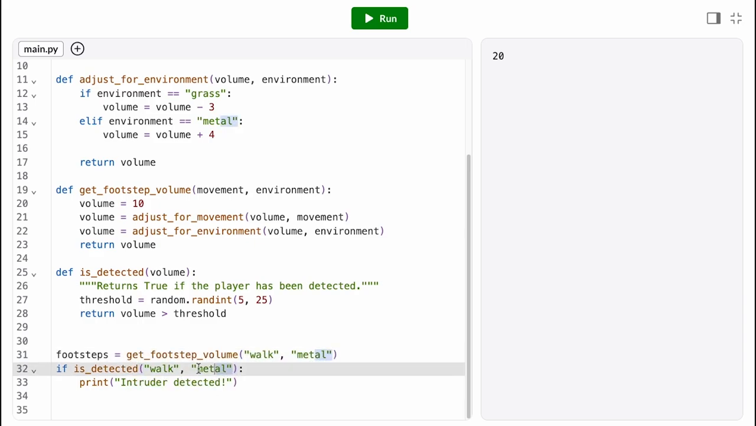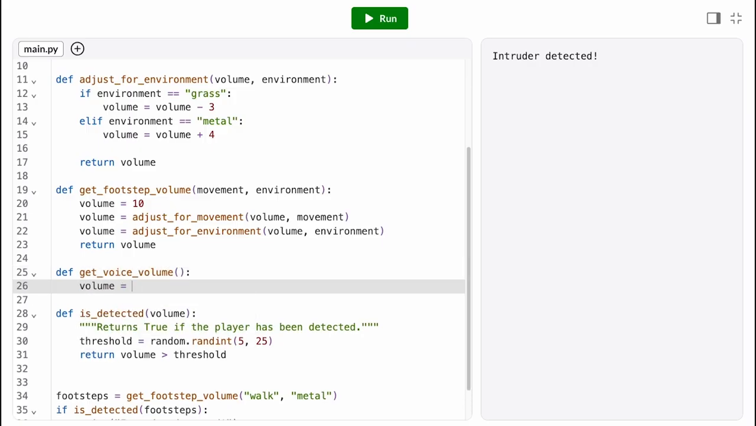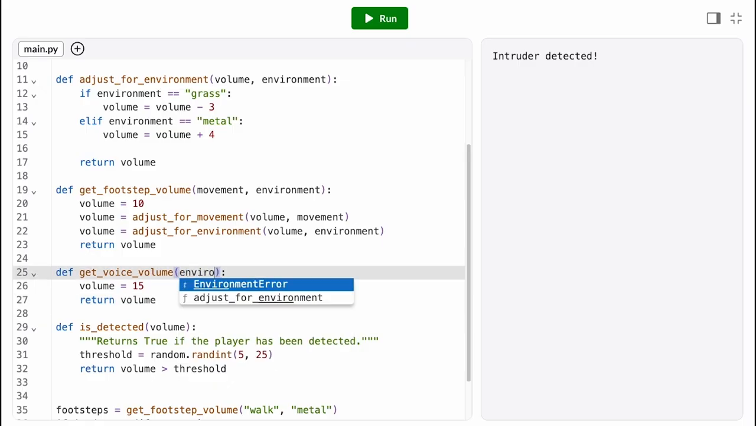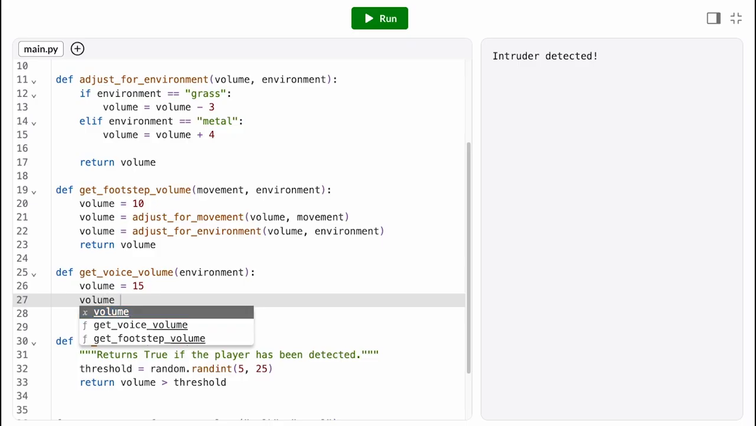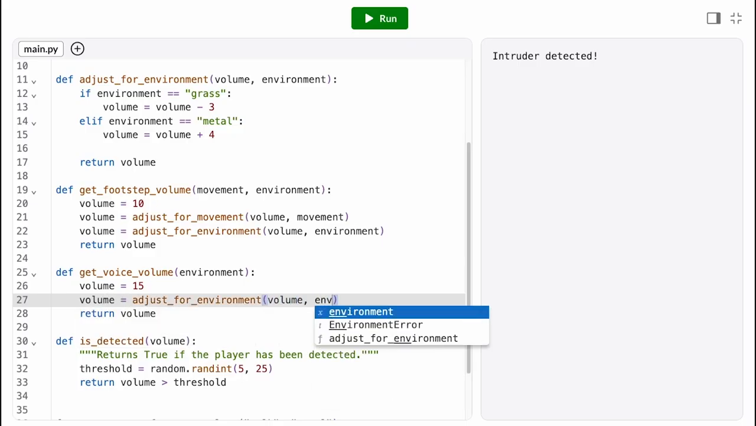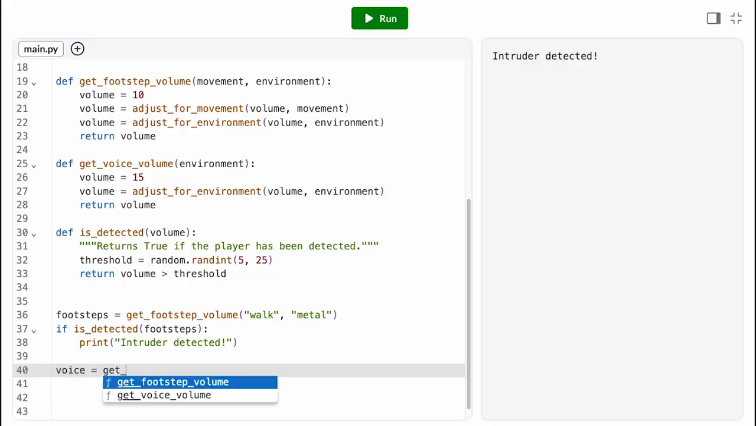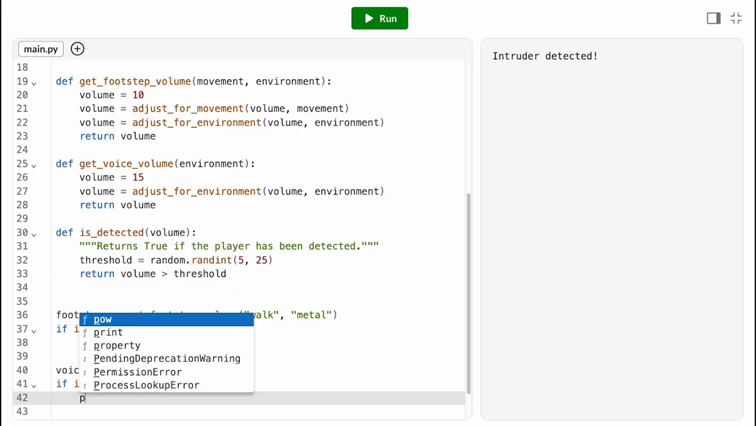Okay, we've seen how this makes our program easier to test and easier to read, but how about this reusability benefit? If I want to now add a feature where, say, the player's voice can also give them away, I have these functions in place to make that really easy. A voice would also be modified by the environment, so I can reuse my environment function without having to think twice about it. And then since I decoupled that detection threshold check, I can calculate my voice volume and then conveniently just plug it into the isDetected function.